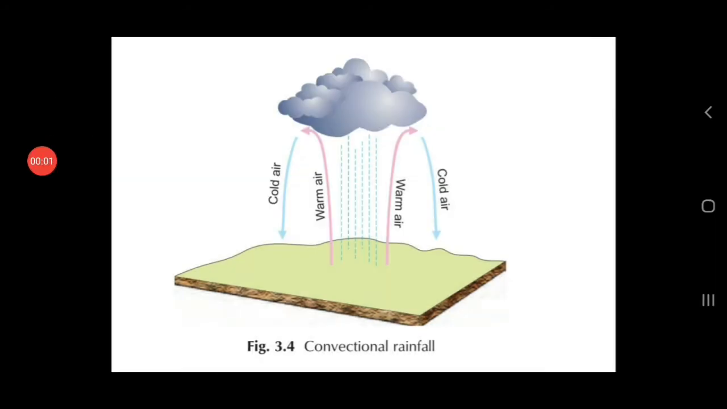Now in this process, when the warm air, or you can say the hot air, rises over there, it cools down and then it gets saturated. After that, what is formed? Clouds are formed, and that clouds, children, they lead to heavy rainfall, very heavy rainfall, especially during the afternoon or evening time. And this convectional rainfall is often accompanied by thunder and lightning, bijli ke saath.